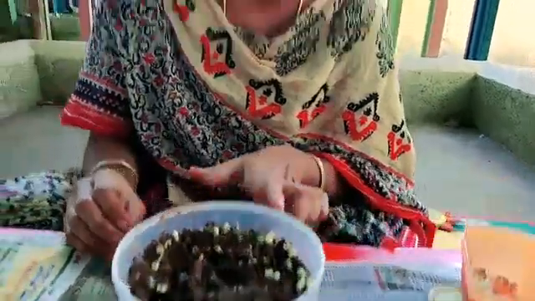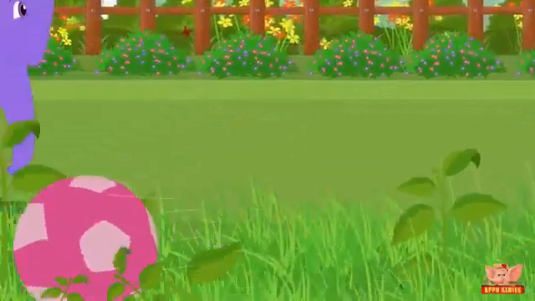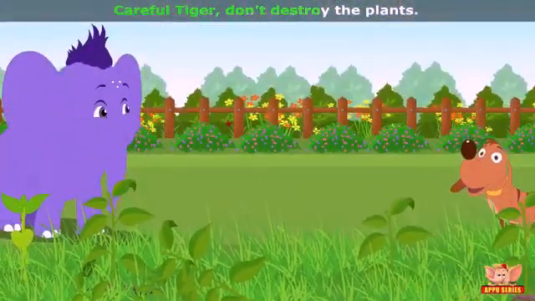Okay kids, this is your weekend activity. Everybody, Saturday and Sunday you will be free, so you have to do this germination activity at your home. On the first day, it will grow a root. You have to observe that. Each and every day you have to observe, take a photo and send it to me. Okay kids? Then you have to sprinkle the water also. Careful, tiger. Don't destroy the plants.